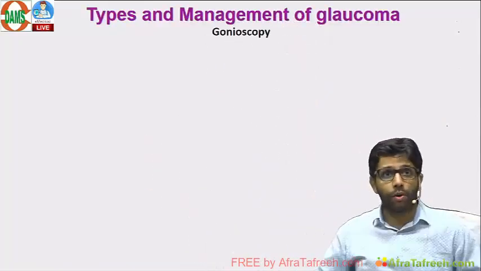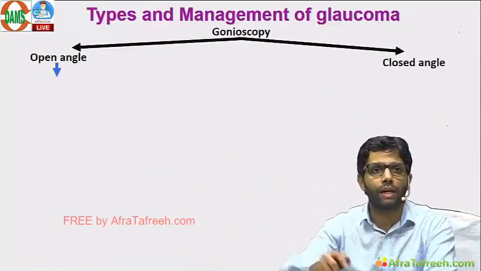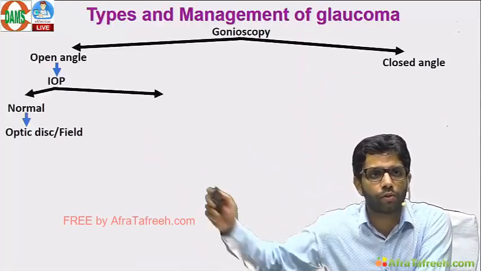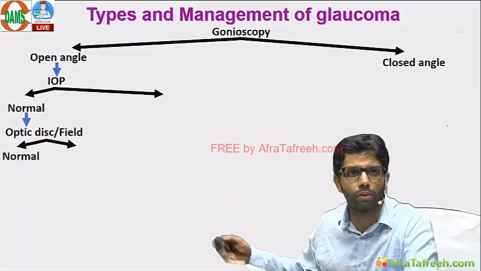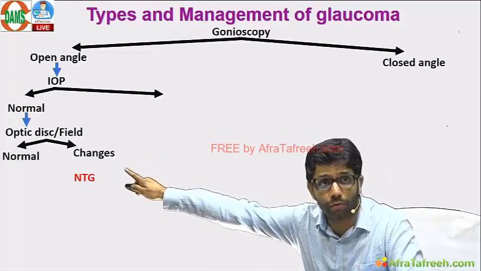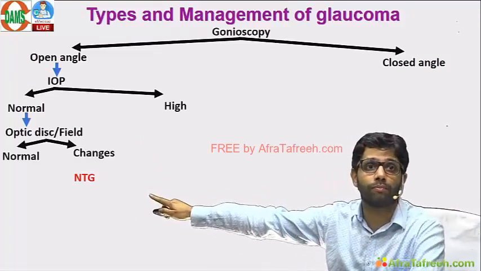Glaucoma management is very important. If the gonioscopy angle is open, IOP is normal, it means you have to check the optic disc. If normal, everything normal, then the patient is normal. Normal people also exist. But if there are changes in the optic disc or the visual field, you call it normal tension glaucoma.